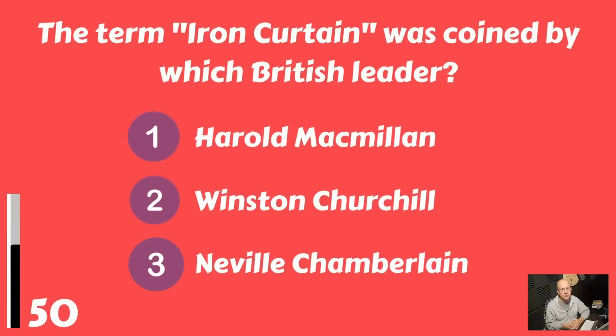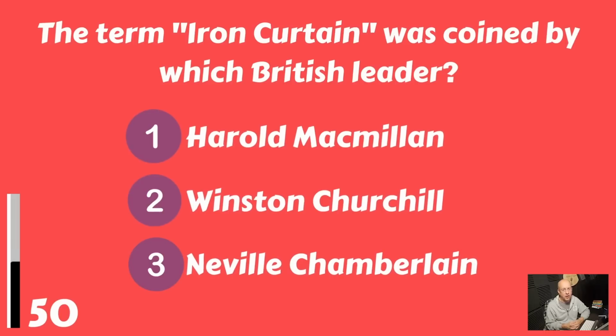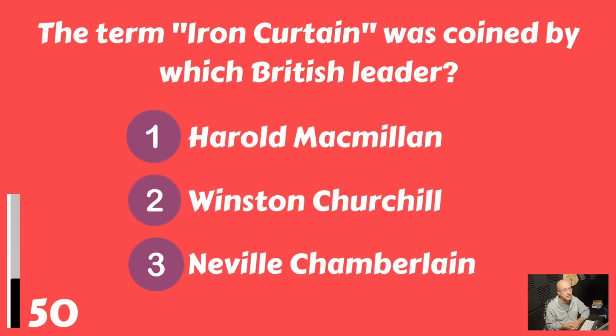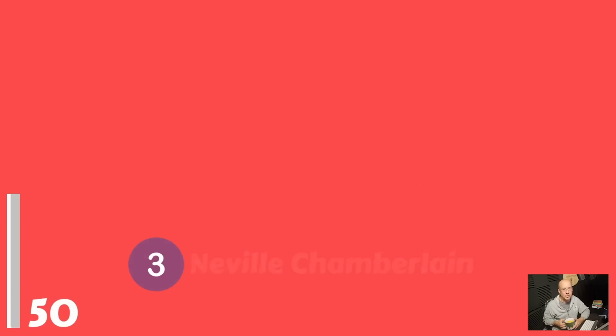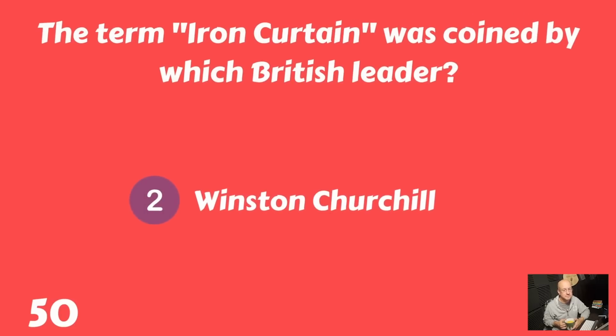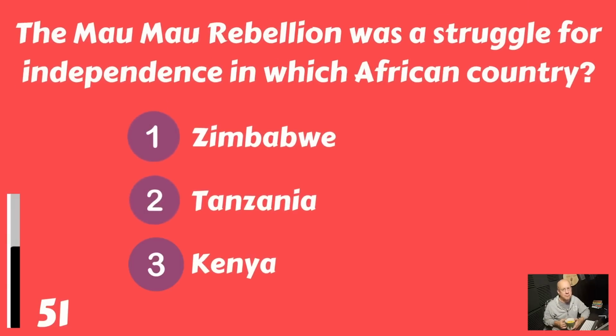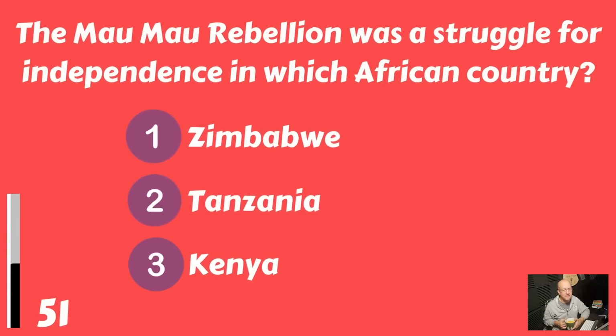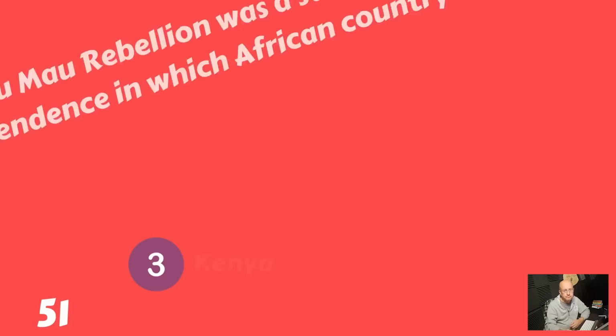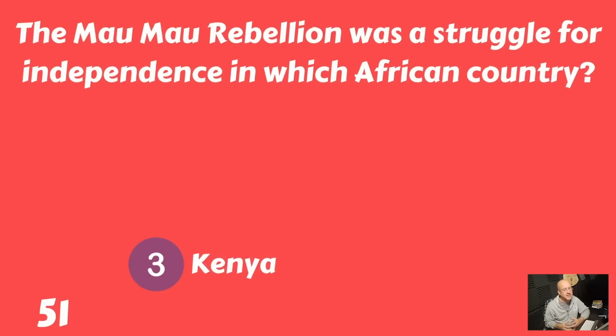The term Iron Curtain was coined by which British leader? Harold Macmillan, Winston Churchill, or Neville Chamberlain? And that was coined by Winston Churchill. The Mau Mau Rebellion was a struggle for independence in which African country? Zimbabwe, Tanzania, or Kenya? That was Kenya.